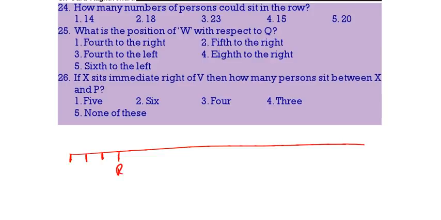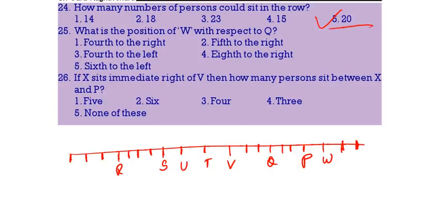This is R. This is S. Then followed by U. Then followed by T. Then followed by V. Then 2 gap. Afterwards we will get Q. After the 2 gap, followed by P. Then followed by W. After that there is 2 gap. Now how many persons are there in the row? 1, 2, 3, up to 20. There are 20 persons in the row.